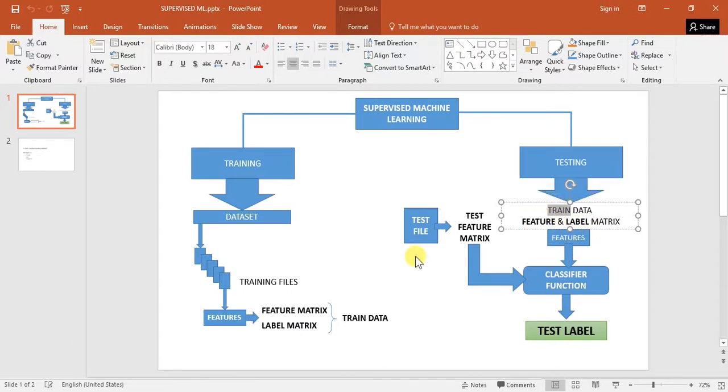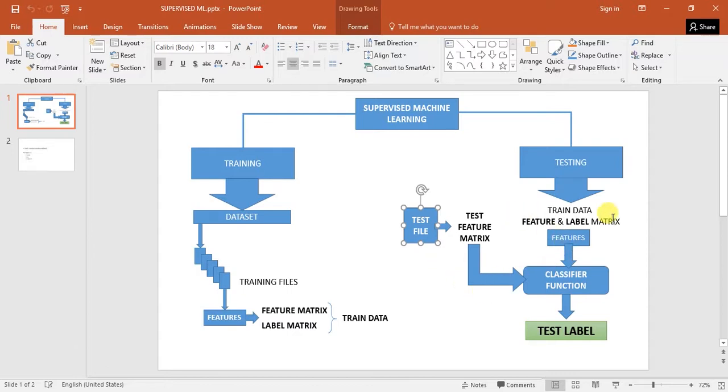This is your training data, and the test feature matrix is your test data. These three matrices are then passed into a classifier function, which gives you the unknown value. The unknown value is the label of the test feature matrix, the test label of the unknown input file.